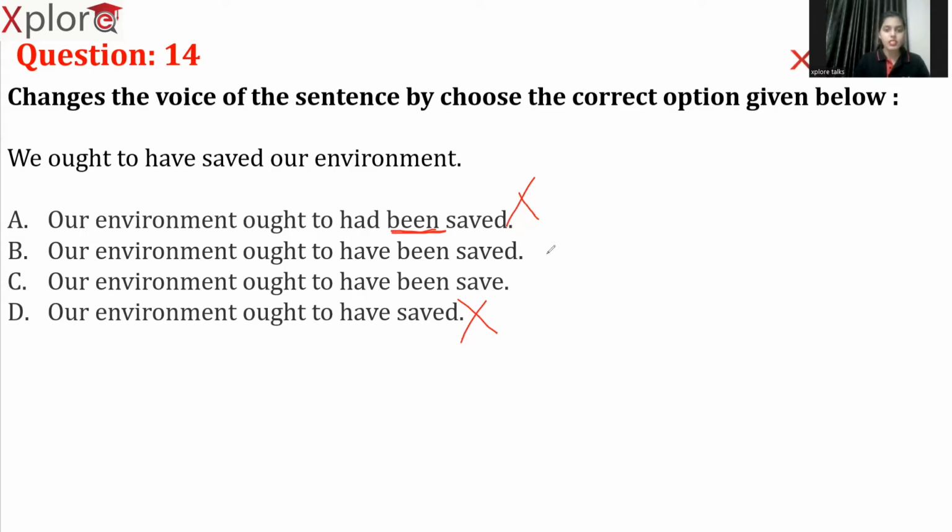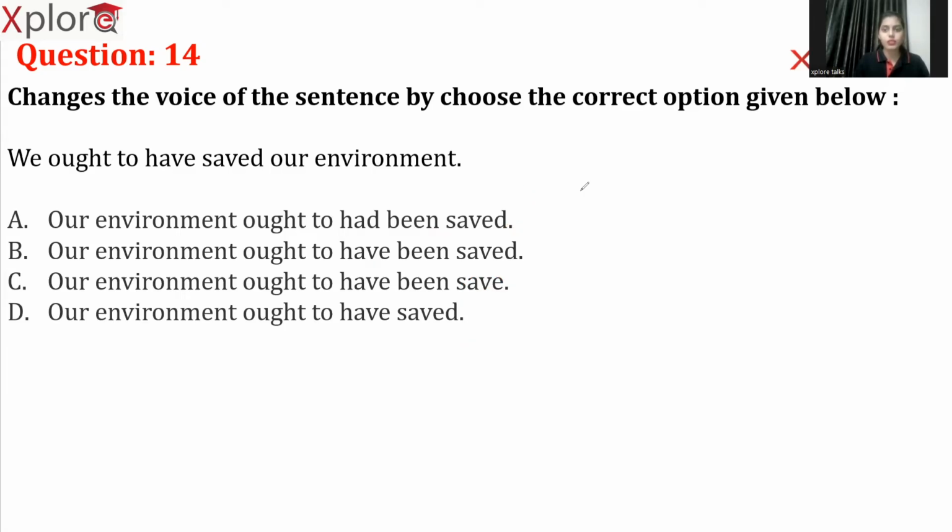Now B is the right answer. Why? Because whenever we use have, we use the V3 form. Now this is another rule. In passive voice, the main verb should always be in V3 form. We cannot use V1, V2 or V4. Got it? This is a rule. Here, as you can see in option C, it is in V1 form. So again, this is also a mistake. So the right answer is option B.